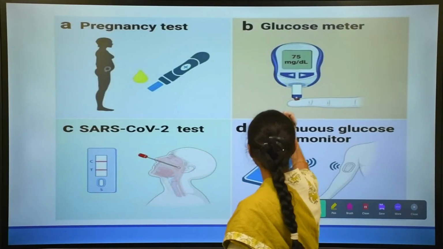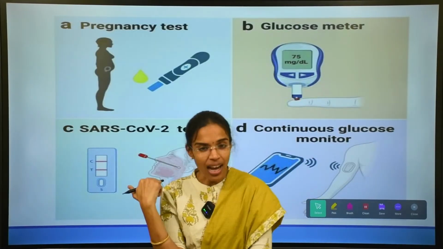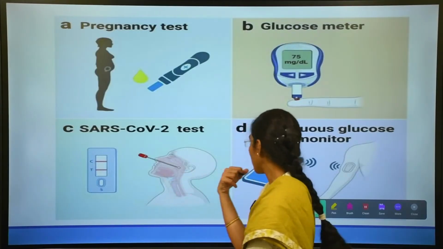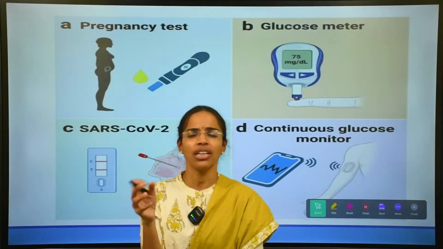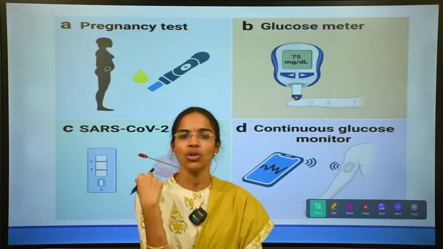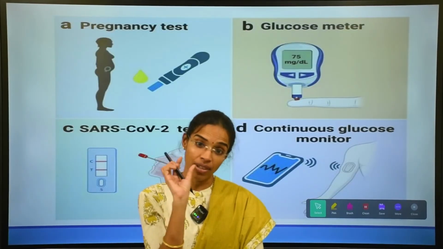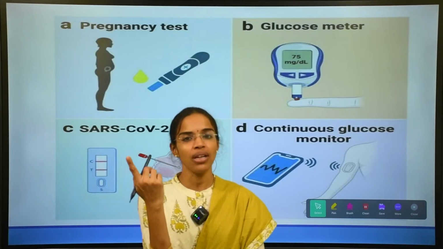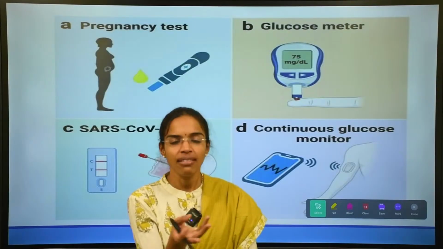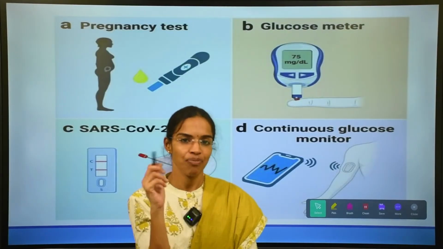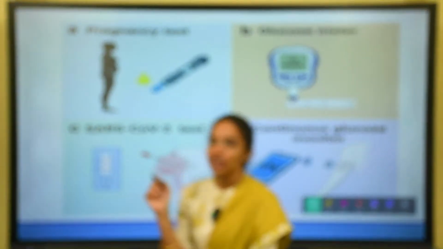Okay, pregnancy test and glucometer testing, SARS-CoV test, and continuous glucose monitoring, regular glucose monitoring. In regular glucose monitoring, no one will go to the laboratory to get it tested after every glucose reading. Instantly, then and there, we get the result. That is the concept of near patient testing.